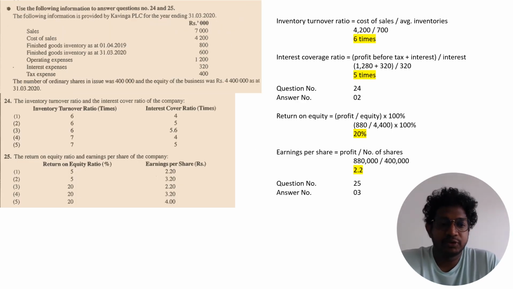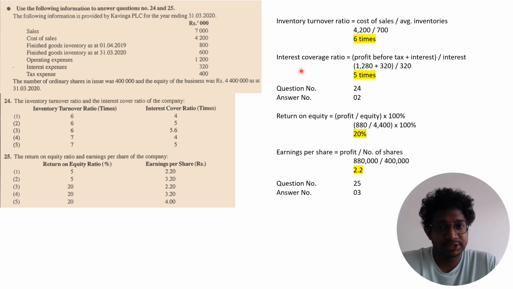For question number 24 and 25, you have to consider these information. First one, they're asking the inventory turnover ratio. So how to find out inventory turnover? Cost of sales you have to divide it by average inventories. In this case, for average inventories, opening and closing finished stock is given: 800 and 600. So 800 plus 600 together and then divided by 2. So your average inventories is 700. So your cost of sales is 4,200 divided by average inventory 700. So your inventory turnover ratio is 6 times.